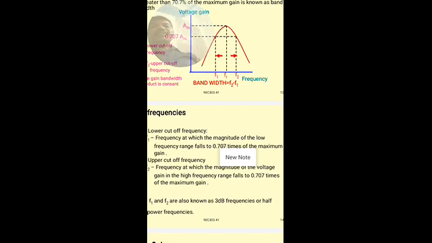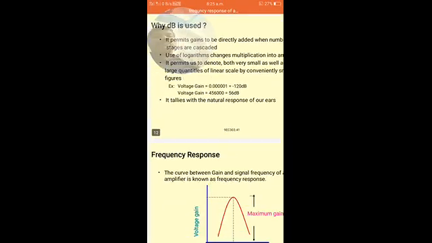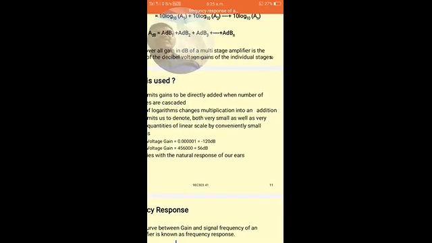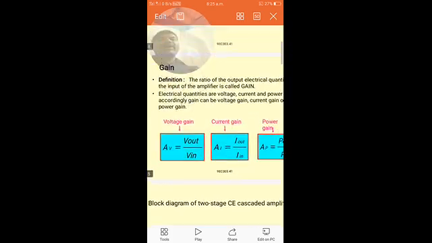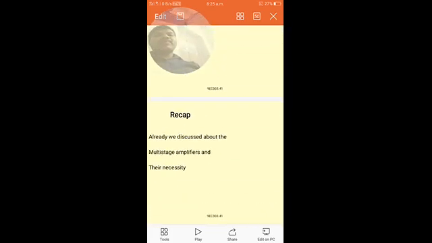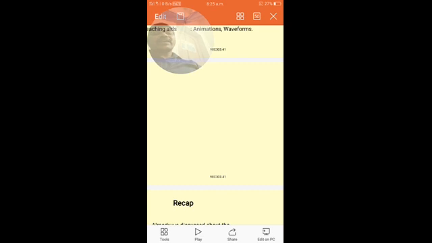So we can write that as an expression. Why are f1 and f2 called 3 dB frequencies? At this point the gain becomes 0.707 times the maximum gain.